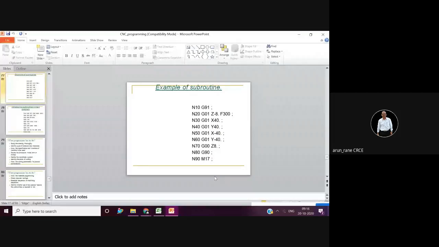I don't know how many of you have understood this program. So how does it look? This program looks like a sort of pocket milling whose depth is 8 mm, and it is moving in the X direction by 40, Y direction by 40, again minus, and again this. So the size of the pocket will be around 40 by 40.